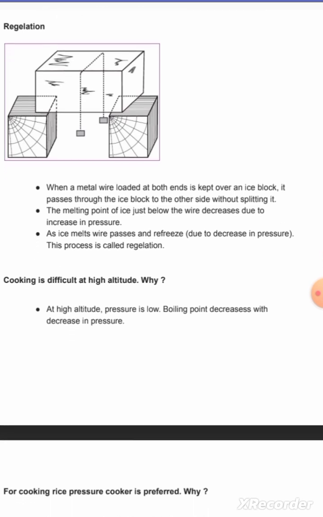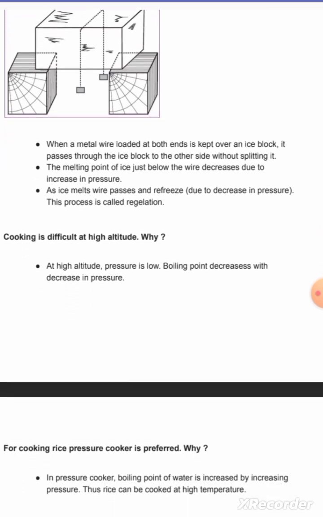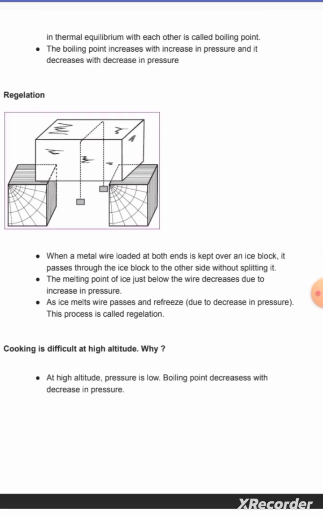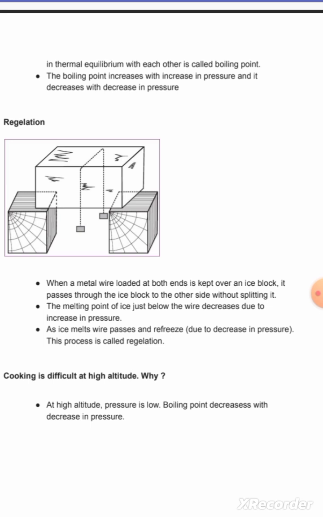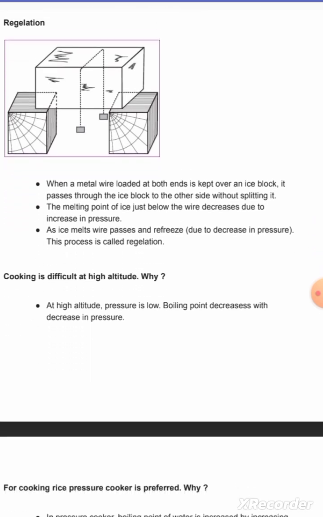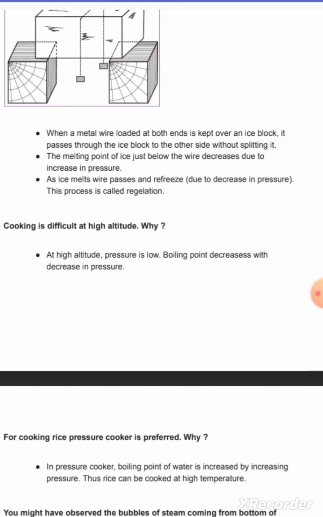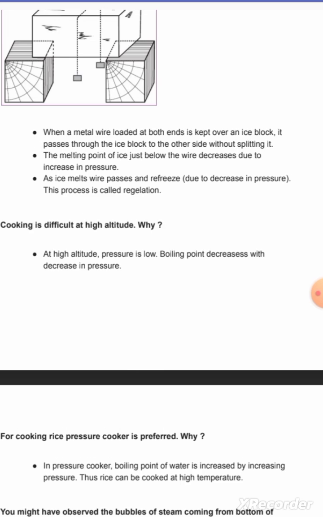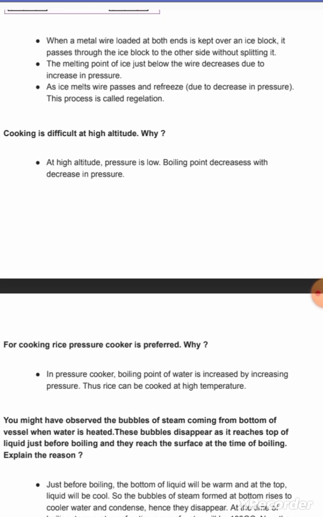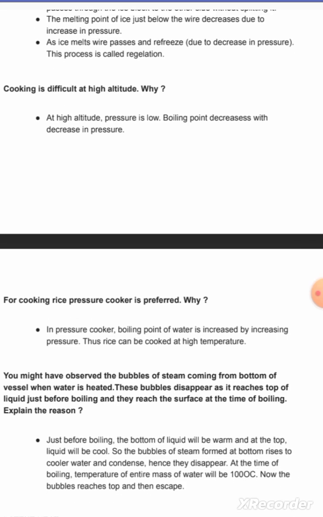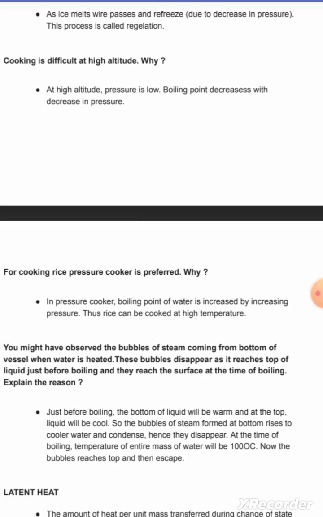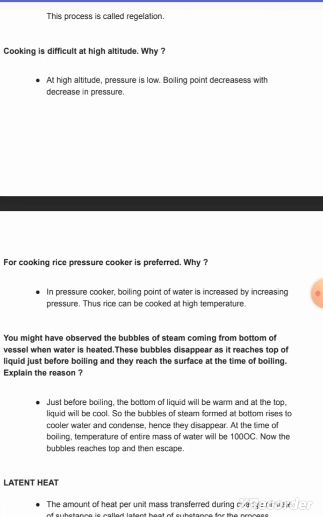Cooking is difficult at high altitude. Why? At high altitude, pressure is low. Boiling point decreases with decrease in pressure. That's why it's difficult to cook at high altitude, because pressure is low, so boiling point is also low. For cooking rice, a pressure cooker is preferred because the boiling point of water is increased by increasing pressure. We increase the pressure, its boiling point increases.